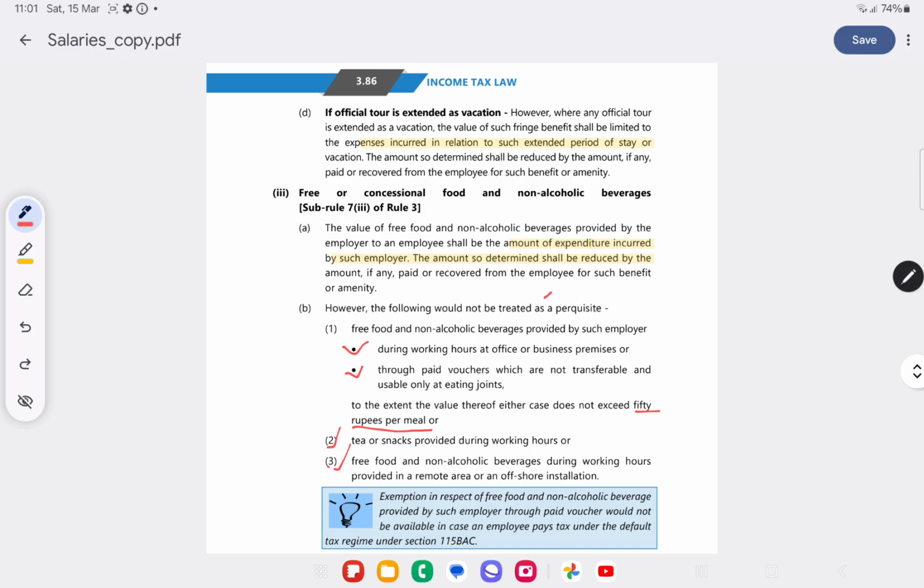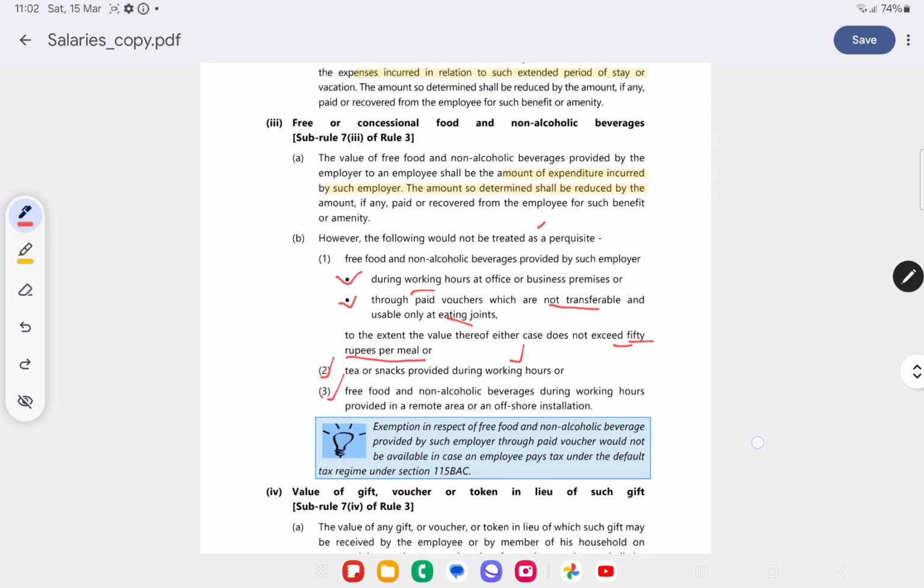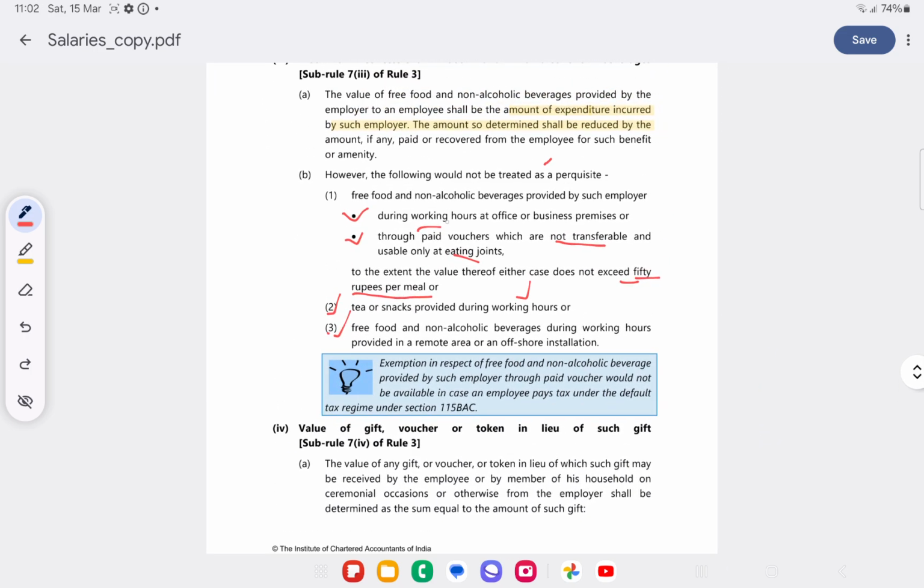What will not be treated as perquisite: food received during working hours or through paid vouchers which are not transferable and usable only at eating joints, and it will not be taxable to the extent of 50 rupees per meal. Also tea or snacks provided during working hours, and free food and beverages during working hours provided in remote areas and offshore locations. So, if given during working hours or through paid vouchers, to the extent it is not exceeding 50 rupees per meal, then it will be exempt.